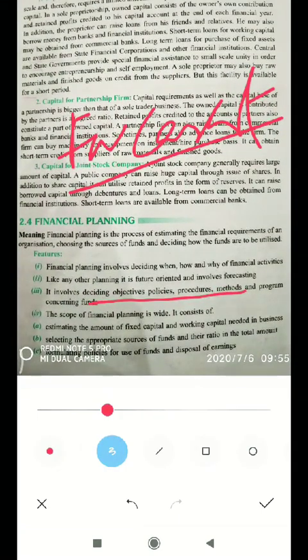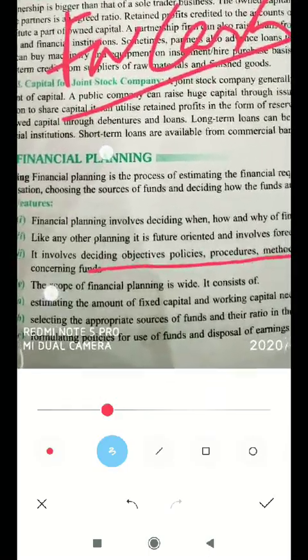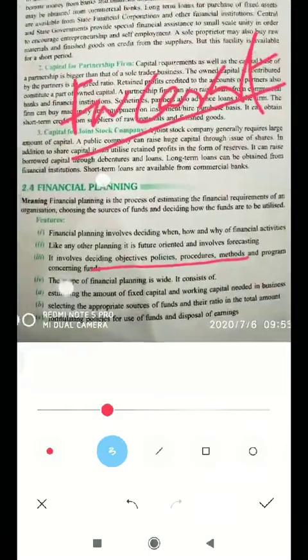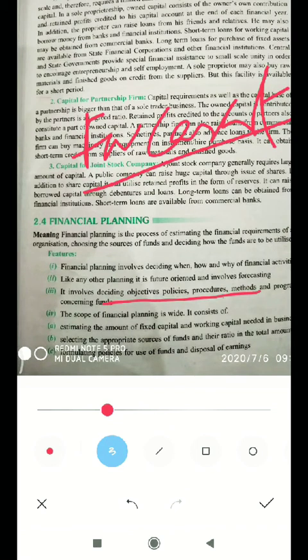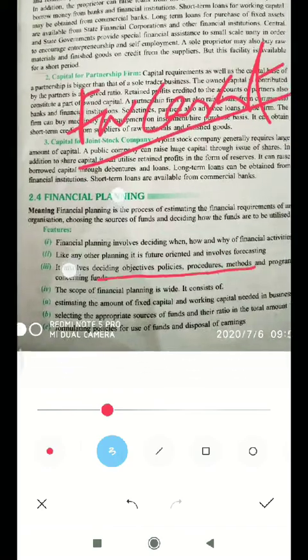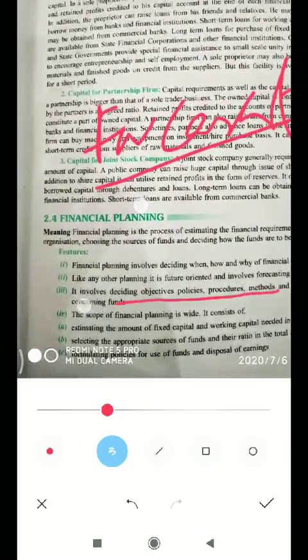The scope of financial planning is wide, because finance is required everywhere in the business concern. Next, estimating the amount of fixed capital and working capital needed in the business. Next, selecting the appropriate sources of fund and their ratio in the total amount.